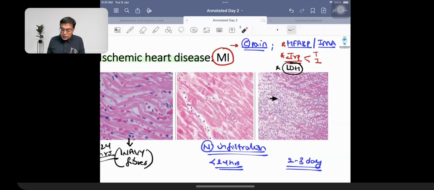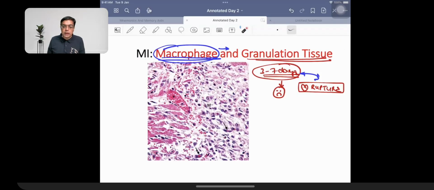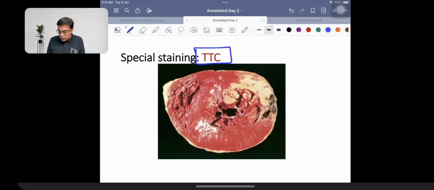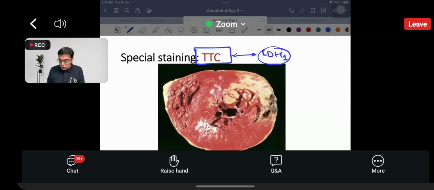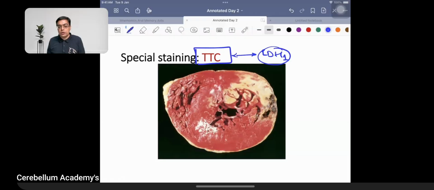Then we are going to be talking about, apart from cardiac rupture syndrome, what we need to remember over here is the concept of the staining. The staining is going to be done with the help of triphenyl tetrazolium chloride. Triphenyl tetrazolium chloride is going to be reacting with LDH1. So whenever we are going to be talking about the type of LDH which is present in the cardiac tissue, that is LDH1. So if I'm going to be having a patient who has died and I perform an autopsy and I put a stain, the normal tissues are going to be having a red color. So that is what we said, and I've said it so many times.